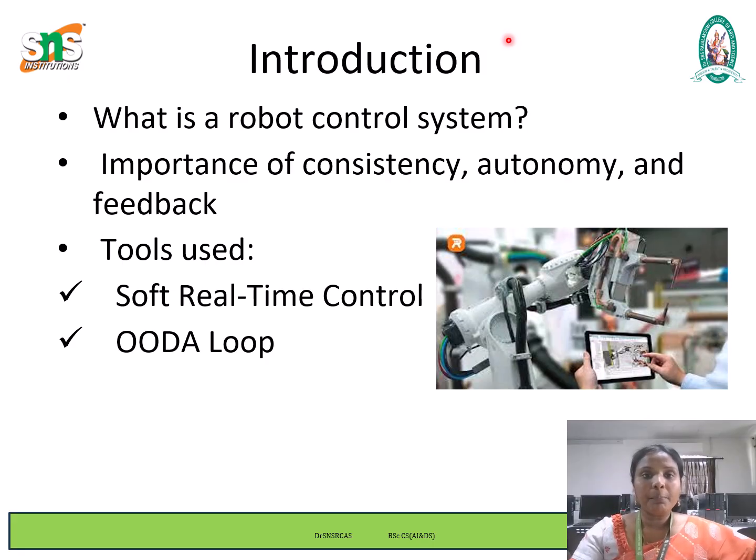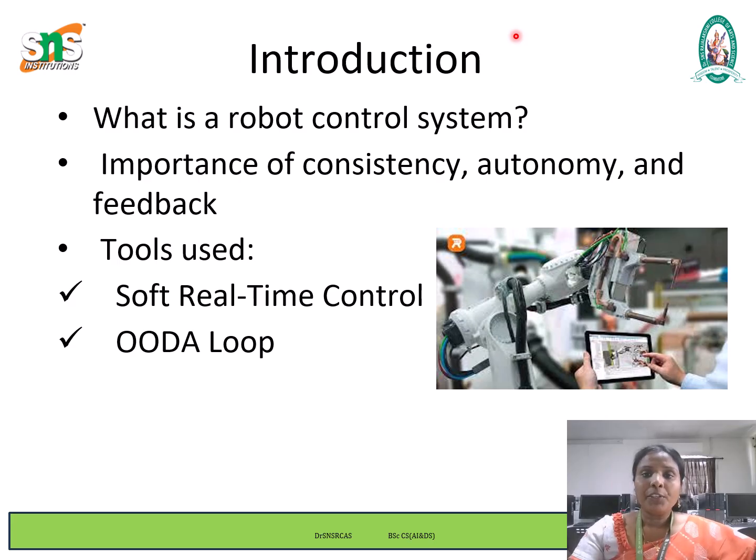Next one is feedback. Feedback is essential for adaptive behavior. It allows the robot to measure the results of its actions and adjust accordingly, forming a closed loop system. Feedback enhances robustness, especially when dealing with environmental disturbances and uncertainties.